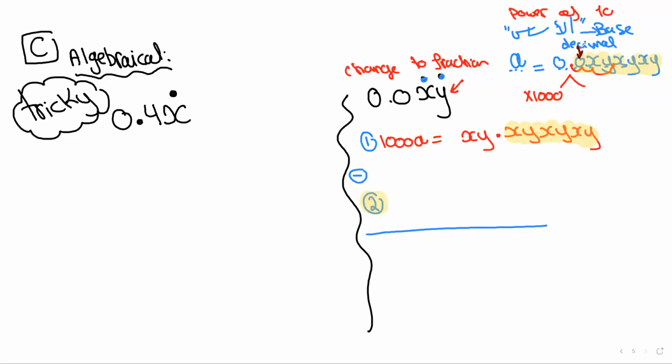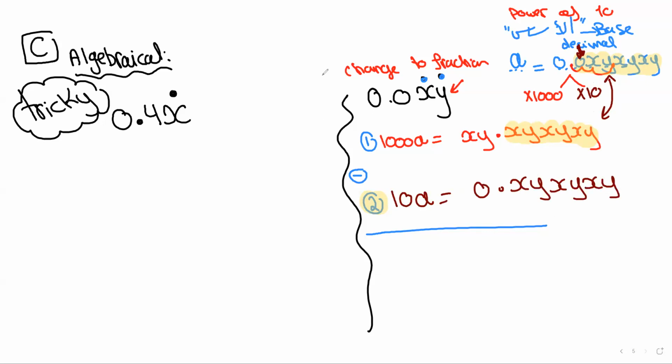This 0 is extra. I have 1 digit extra between these two. So to get rid of this digit, I multiply by a 10. So 10 times A is 10A. 10 times the decimal will move once to the right, so it becomes 0 dot XY XY. If you wish to put another XY, it's totally up to you.